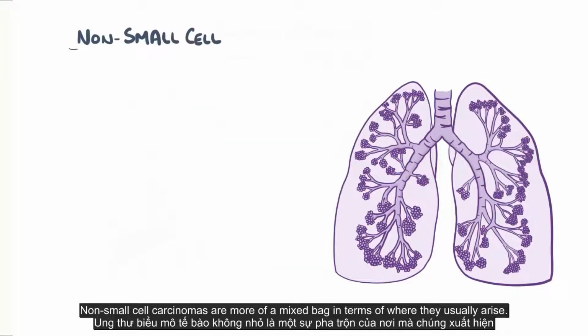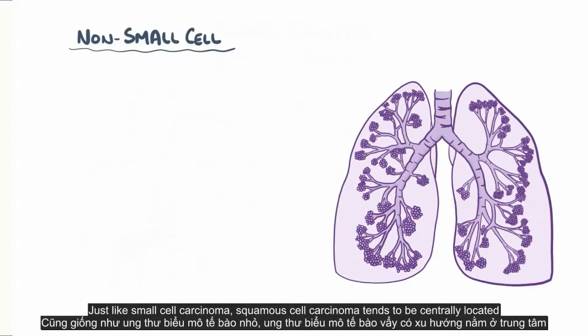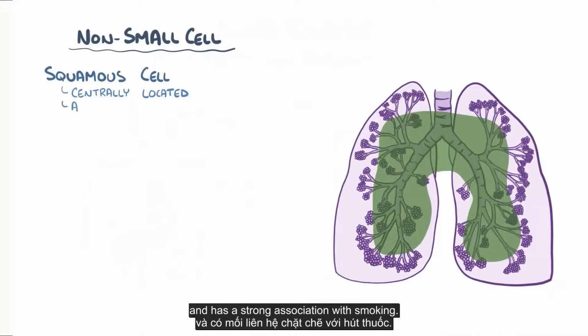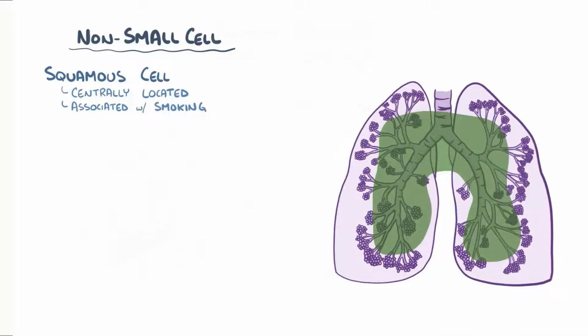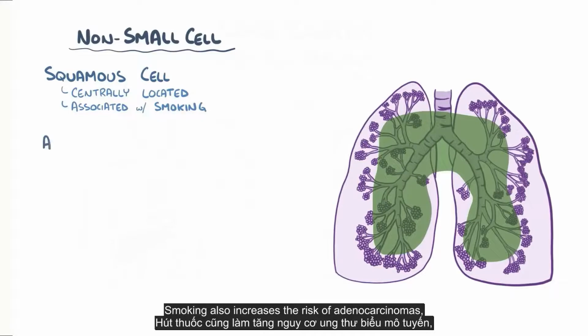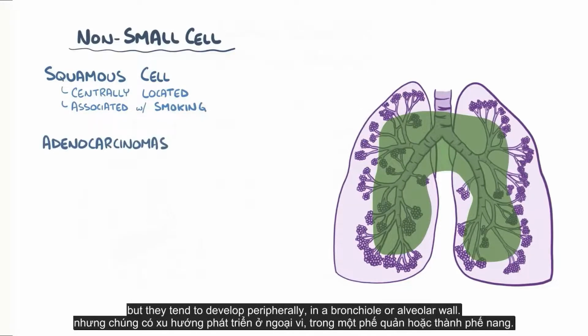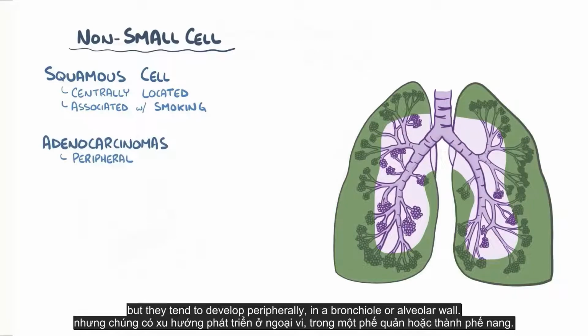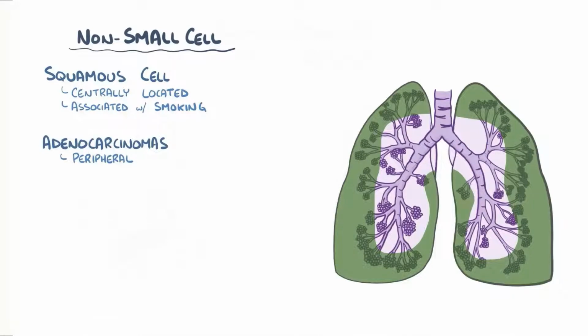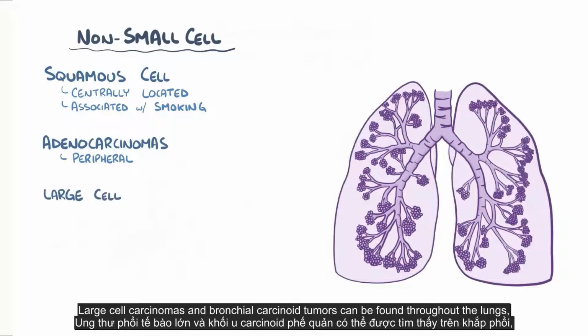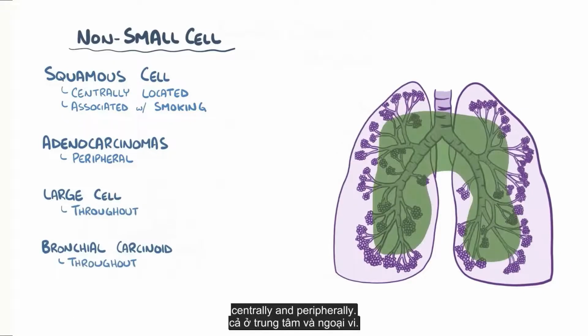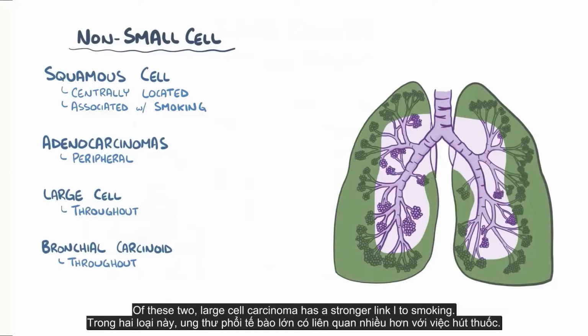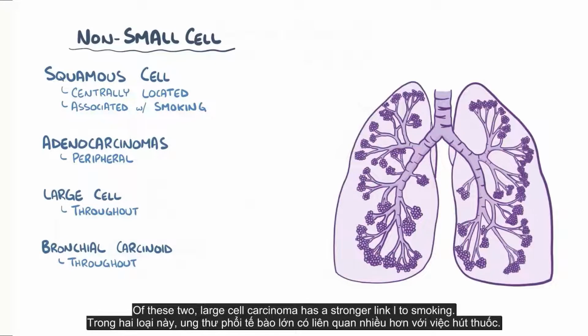Non-small cell carcinomas are more of a mixed bag in terms of where they usually arise. Just like small cell carcinomas, squamous cell carcinoma tends to be centrally located and has a strong association with smoking. Smoking also increases the risk of adenocarcinomas, but they tend to develop peripherally, in a bronchial or alveolar wall. Large cell carcinomas and bronchial carcinoid tumors can be found throughout the lungs, centrally and peripherally. Of these two, large cell carcinoma has a stronger link to smoking.